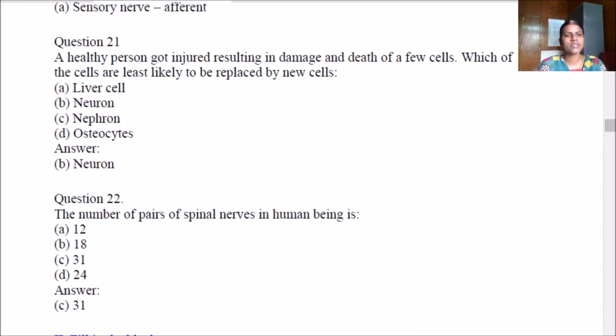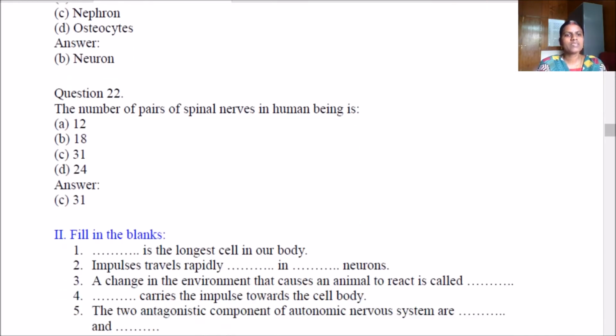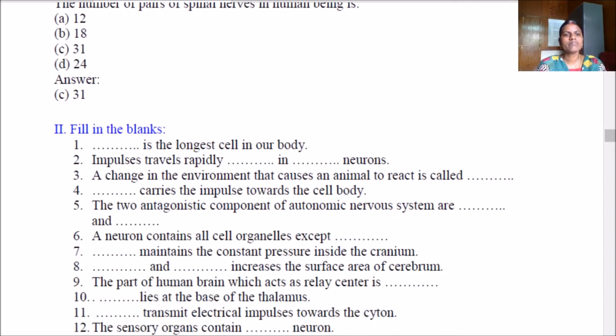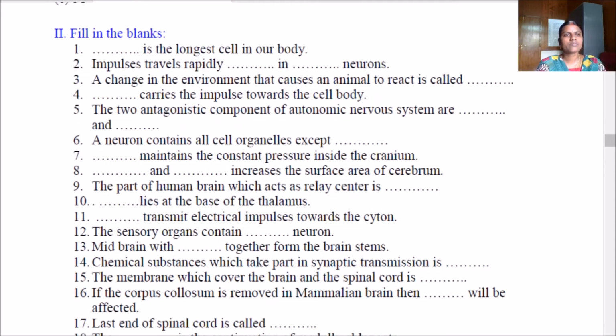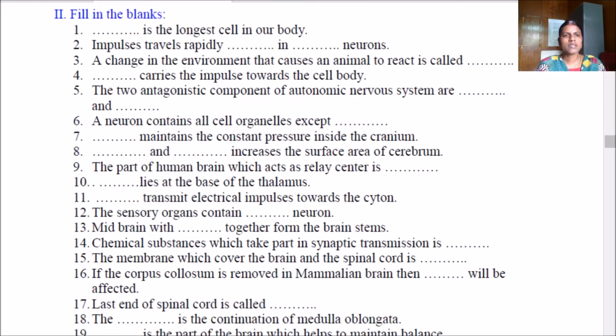The number of pairs of spinal nerves in human beings is 31. This we had studied already. Which is the longest cell in our body? It's neuron, otherwise called nerve cell. The nerve cell is the longest cell in our body. Impulses travel rapidly in sensory neurons.